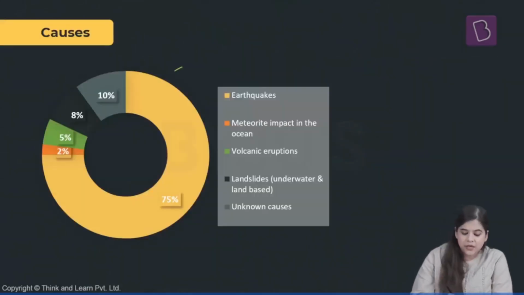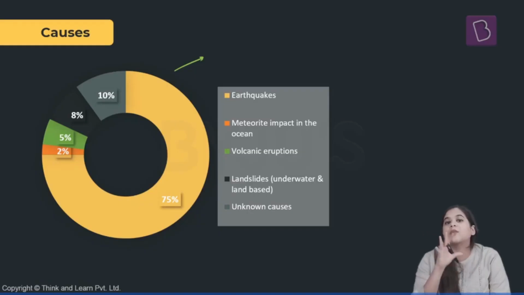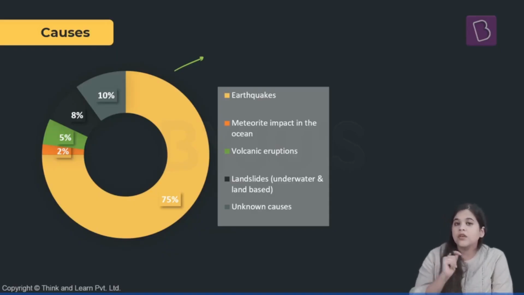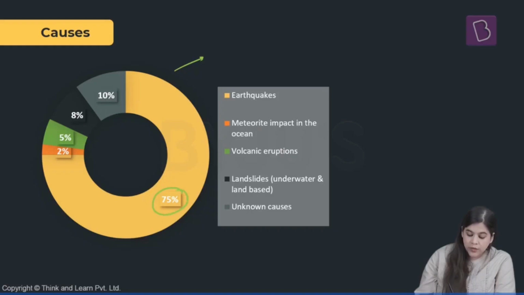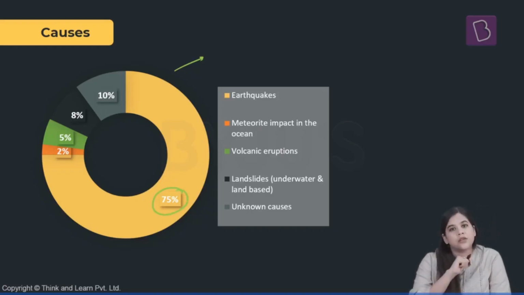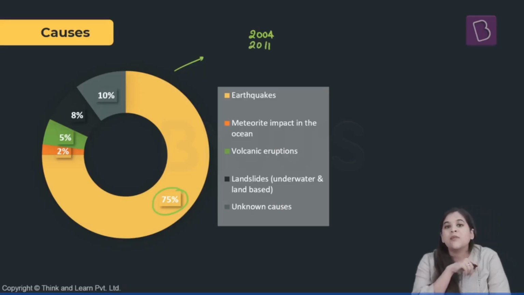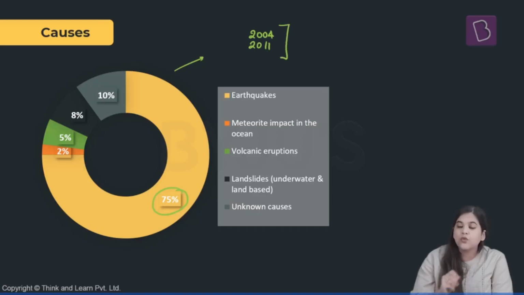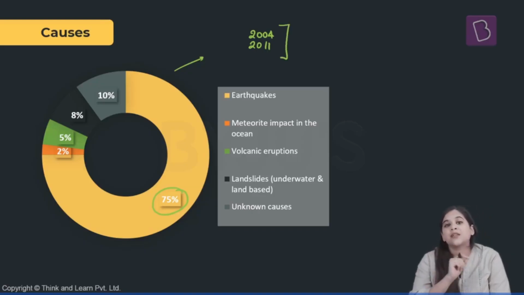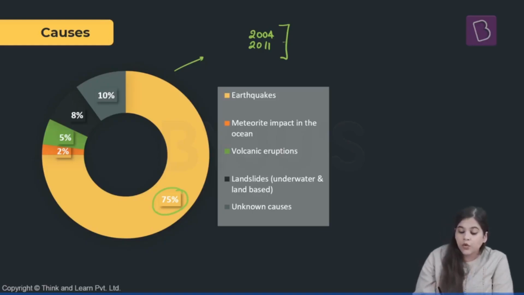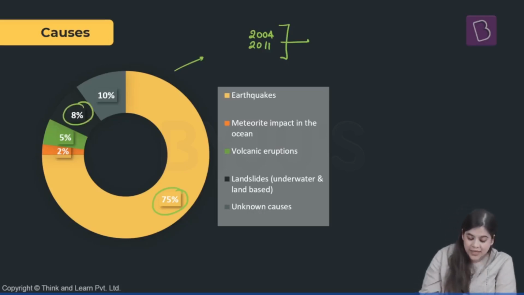Now here in this pie chart, you can clearly see that we have divided the causes and the number of times each cause leads to a tsunami. The earthquakes are the biggest reason for the occurrence of tsunamis. You must remember the 2004 Indian Ocean tsunami or the 2011 tsunami in Japan. These were two of the worst tsunamis that the world has experienced, and they were both caused by earthquakes. Another big cause of tsunamis is landslides, both underwater and land-based.